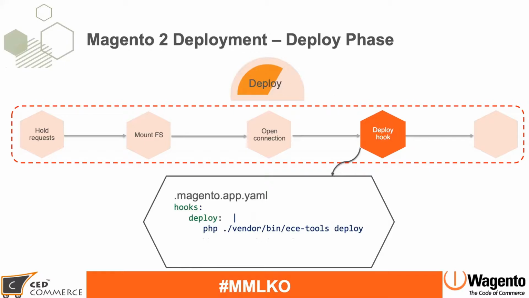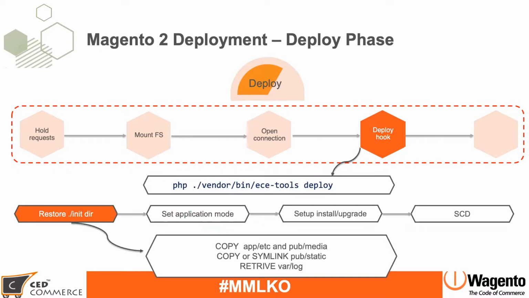After that, again same as the build hook, Magento will run the deploy hook. So in the same app.yaml file, but this time it will be in the deploy section, not in build, and it will run the ECE-Tools deploy script. But the advantage over here as compared to the build phase is that now you have all the services available. So if you wanted to extend this script, then at this time you have all the services available. So if you wanted to do any custom extension of your build script or deploy script, connecting a database or any services, Redis or anything, then you can do it in these phases.